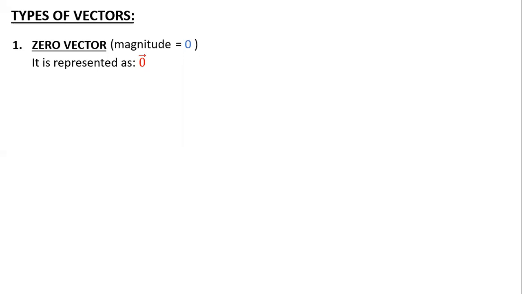As we know in maths, 3 minus 3 equals 0. In a similar way, in vectors, if I write a vector minus b vector or a vector plus b vector, and I equate that to 0, I need to write it as a zero vector. So your zero vector is usually used to represent some equations.